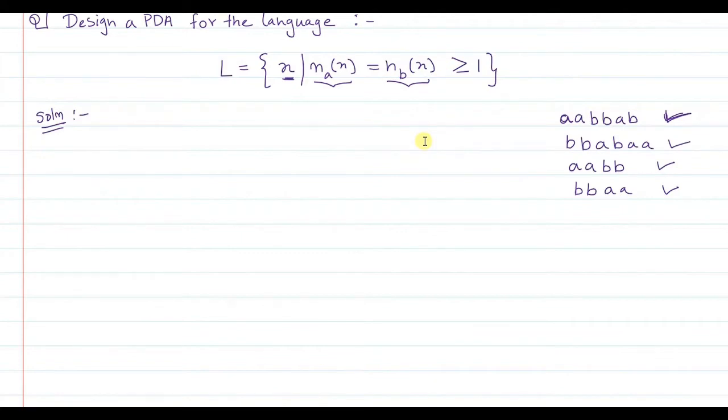Now with this, let us see. I told you whenever you design a PDA, one thing you should keep in mind is how you are going to solve the problem manually. So you need to visualize: you take a stack and visualize the steps that you are going to undertake. So what we'll do is let Q0 be the initial state. This is the idle state. Now let Q1, Q2 and Q3 be 3 other states.